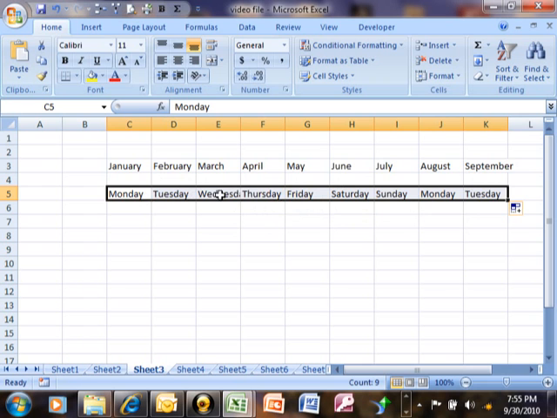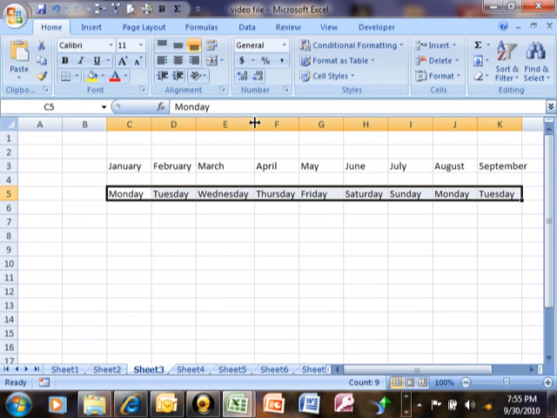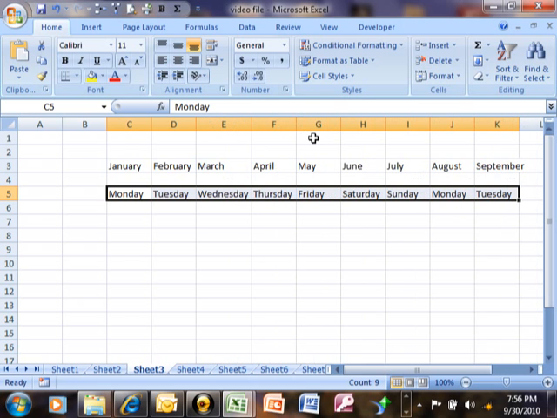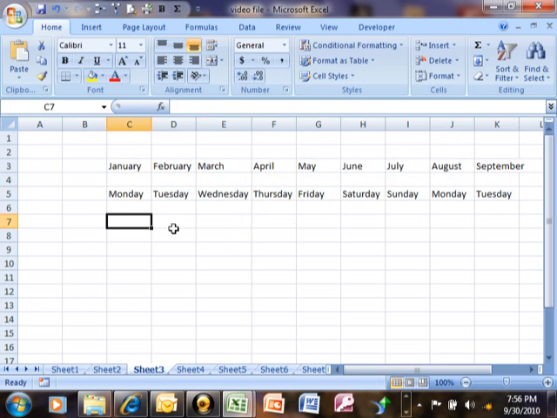Now, notice how this one is too short. So what you would do is go over it between E and F. You get the black cross, and then you just drag that over. Or another way to make a column bigger is, instead of dragging, I can double click on the black cross, and then that makes it just as long as it needs to be, as we can see. So the speed fill works with month names. It works with days of the week. It also works with numbers.